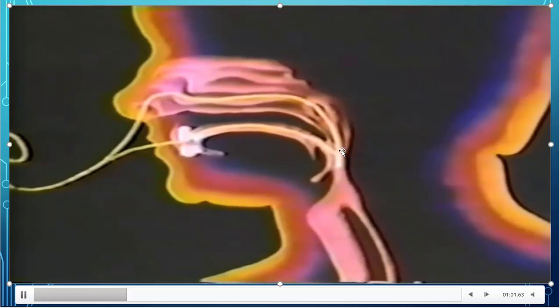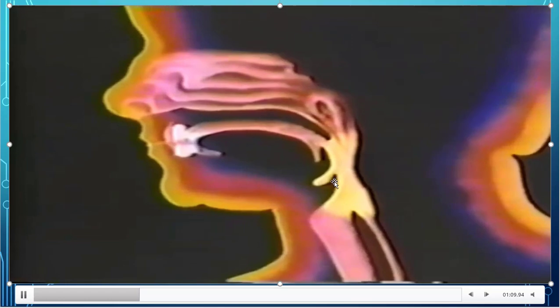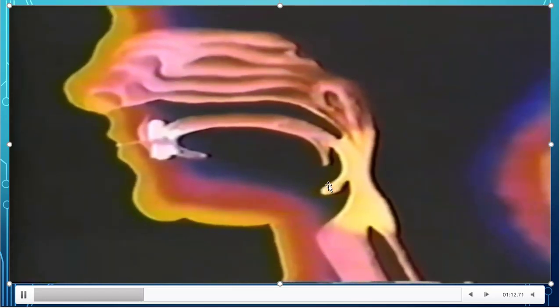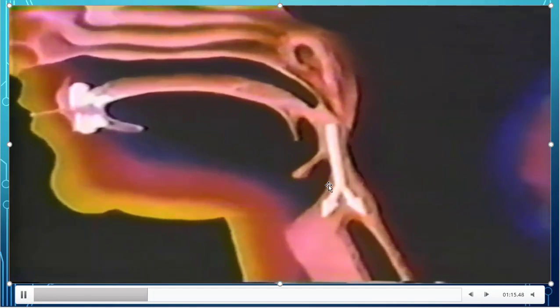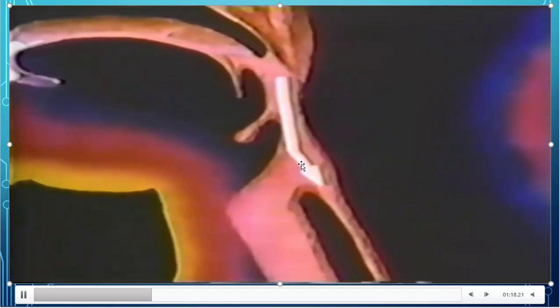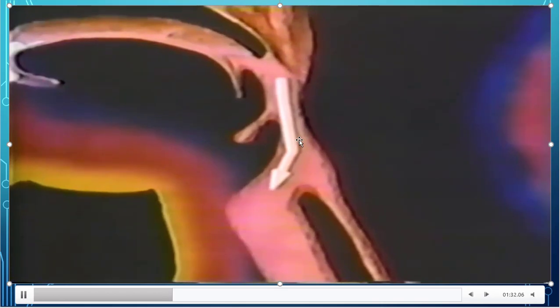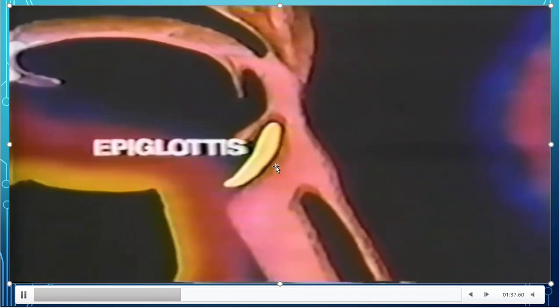And when we swallow food, what happens? See, air came here into the pharynx. You are observing that. Now we are in the pharynx. You are observing a particular structure here, that is the epiglottis. See, they are showing two ways. This one is the windpipe, this one is the food pipe. The food pipe is the esophagus, and the windpipe is the trachea. While we are swallowing food, this passage will be closed by this epiglottis.